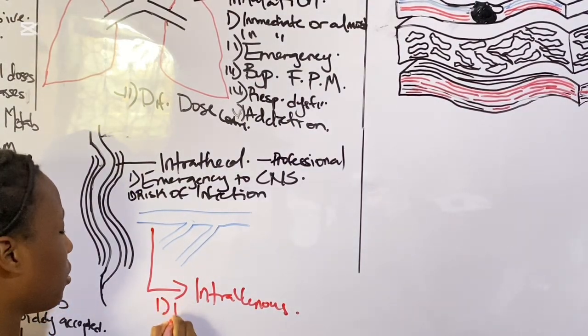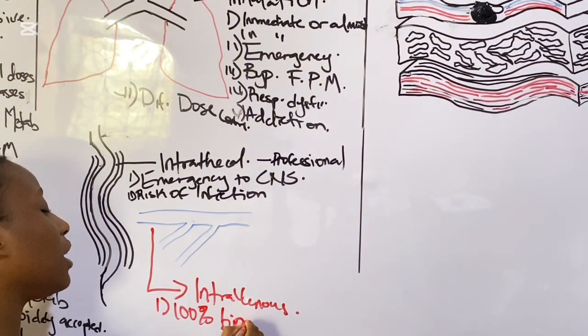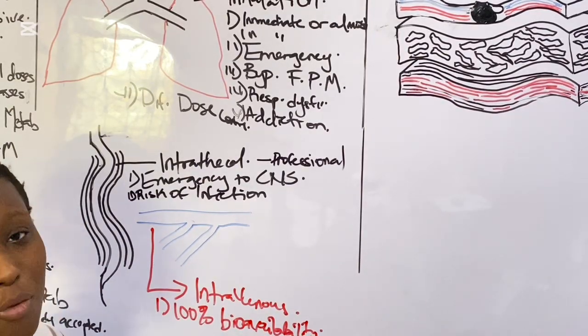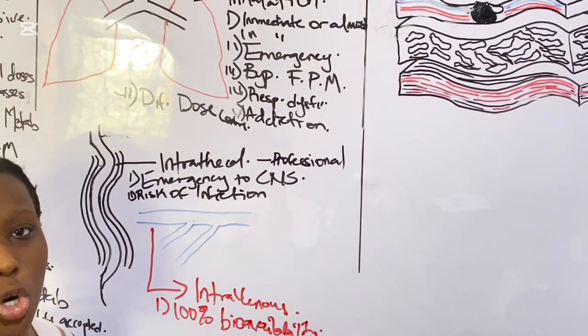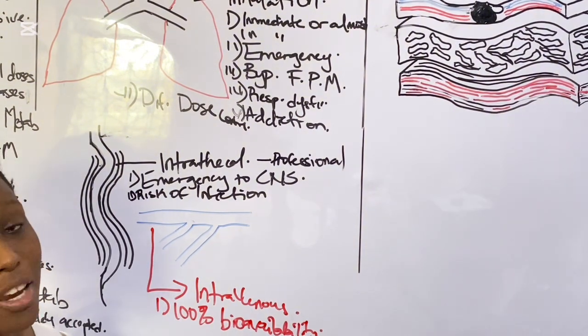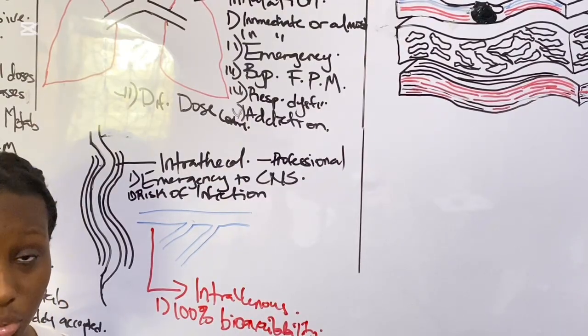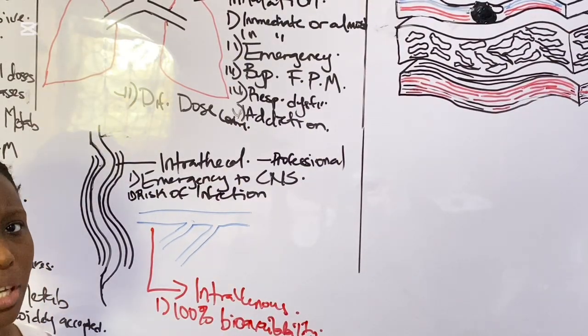Why would the drug have 100% bioavailability? It is the only route of administration in which the drug goes immediately into systemic circulation. It doesn't pass any form of biological barriers. It goes immediately into systemic circulation. Therefore, it would have 100% bioavailability.